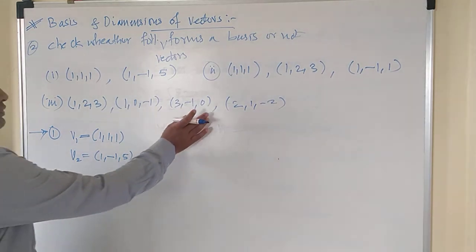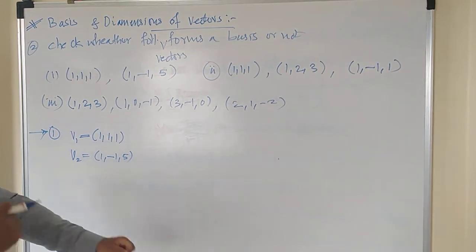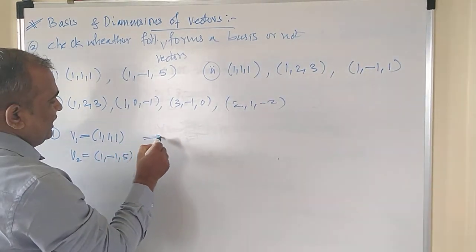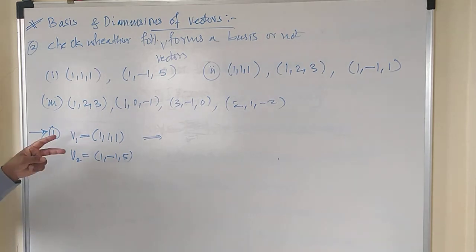What is the condition to check this? There are two conditions. The first is to check whether the given vectors are linearly independent or not. And the second is to check whether these span the space, that is, whether they are in linear combination or not.